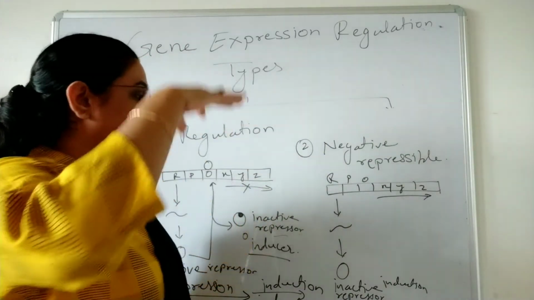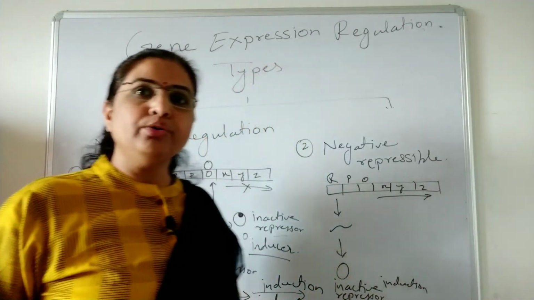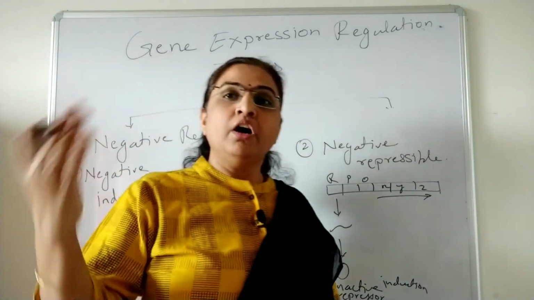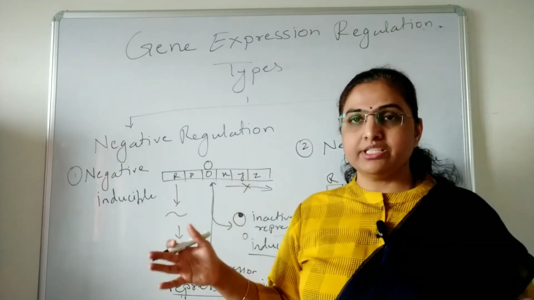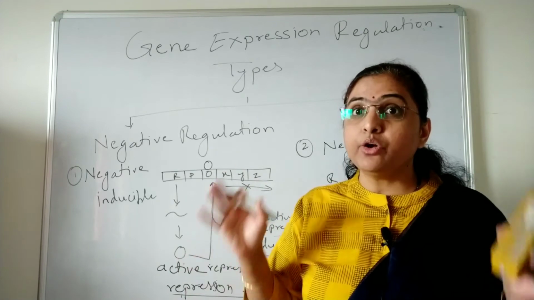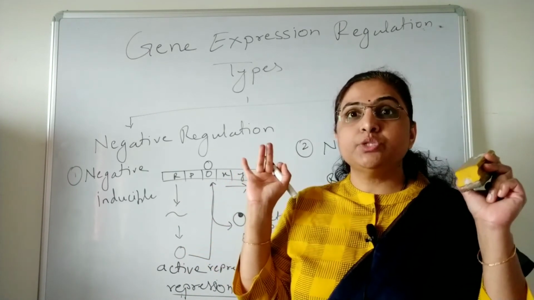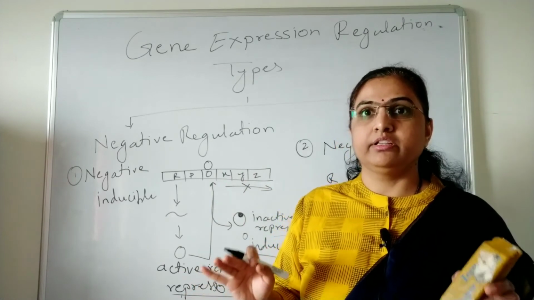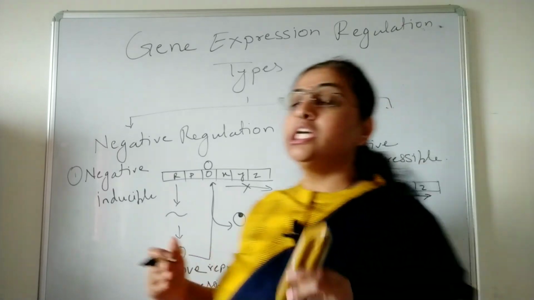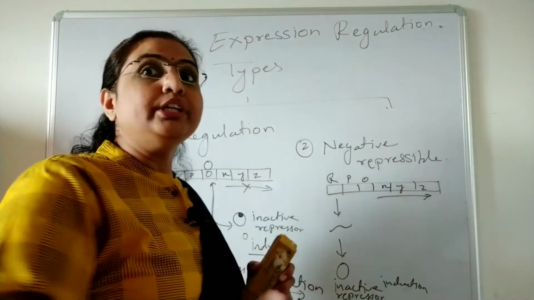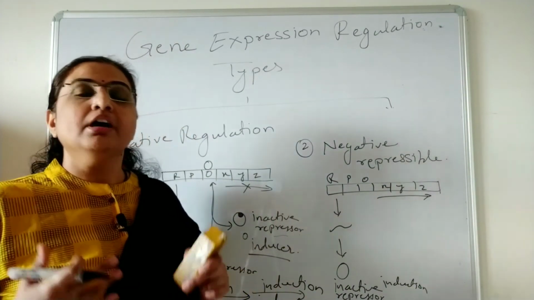So an inactive repressor is there, and that inactive repressor is not getting bound to the operator. There will be transcription. A lot of the product has been synthesized, and when there is an abundance of the protein in the cell, at that time there is no need of the product from the genes. At that time it has to be switched off. That is, there should not be expression, and at that time the repressor has to get bound to the operator so that there will be inhibition of the transcription.